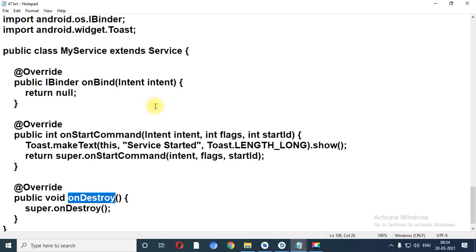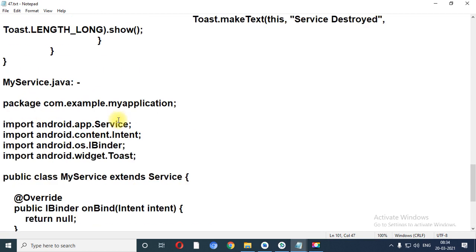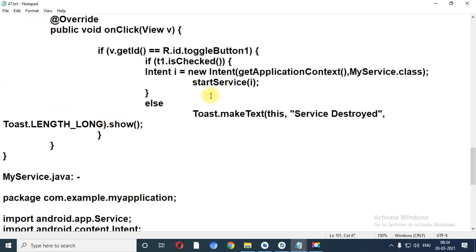So I have written my code inside the onStartCommand because I want to print a message when the service is started. I have written the Toast class over here, and inside the Toast class I have placed the message "service started". Now see, when I again click on the toggle button, it will switch into the else portion and print "service is destroyed" on the screen.